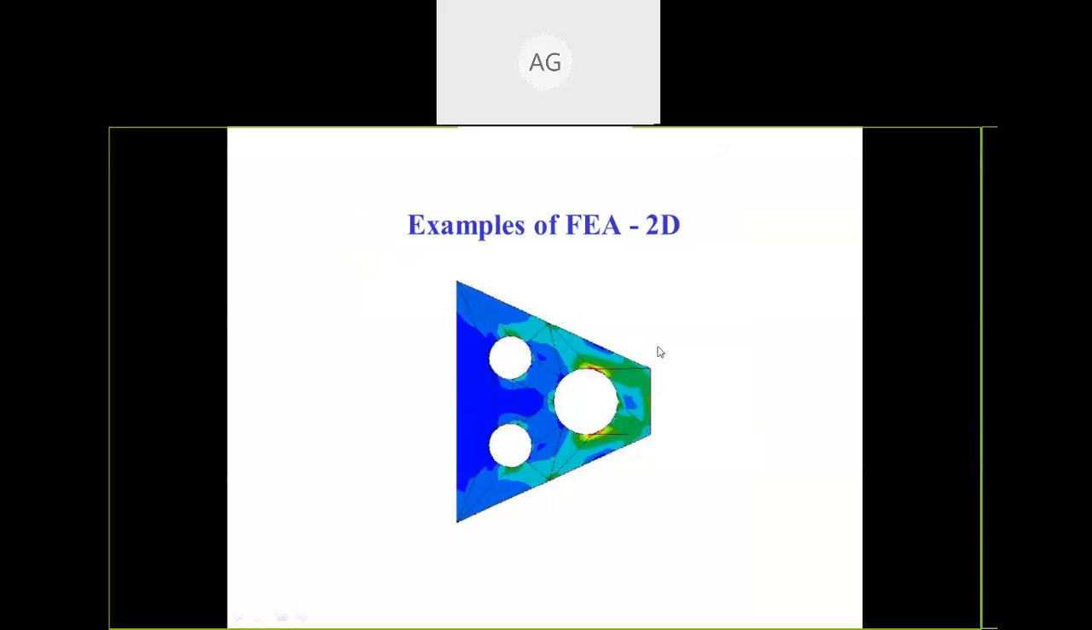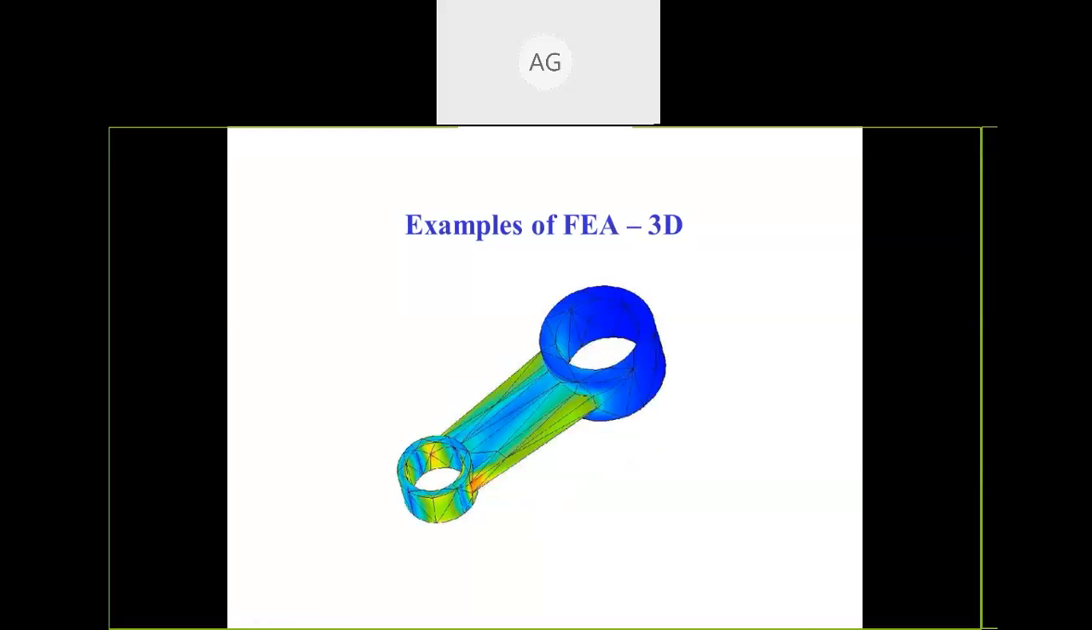So this one is 2D elements over here. You can see there are multiple nodes over here. These small elements over here are representing this. These are nodes. Now after this, you are going to use FEA 3D. This one is a simulation of a particular component that you can see over here.